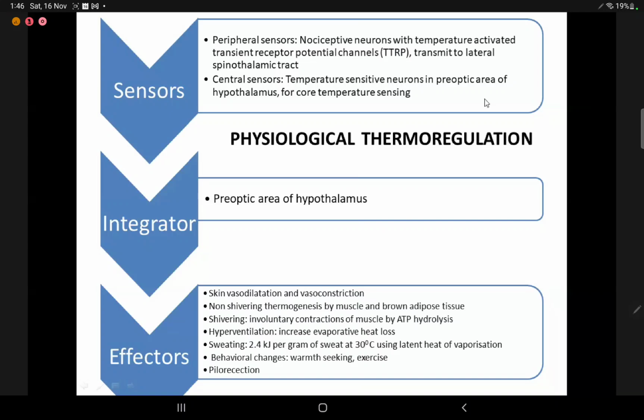There are 2 kinds of sensors, the peripheral sensors and the central sensors. Peripheral sensors are the nociceptive neurons with temperature-activated transient receptor potential channels, or TRP channels. They transmit via the lateral spinothalamic tract.